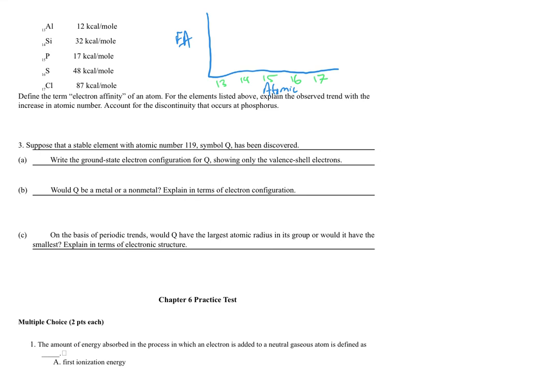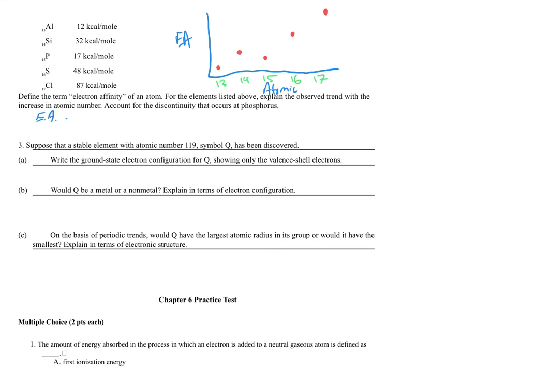Let's rough sketch these guys. We've got 12, so aluminum's going to be way down here. And then we got 32, and then it drops, which we're going to have to explain, and then 16 goes up, and then chlorine way up there.